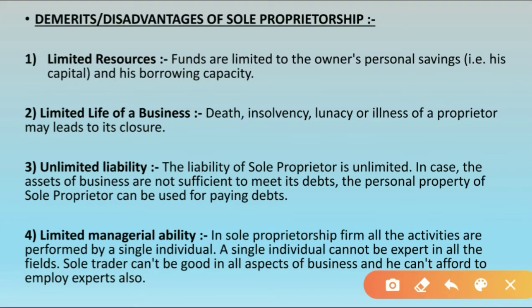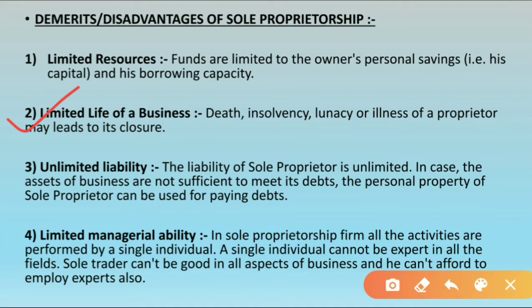Now the second limitation is limited life of a business. Limited life of a business says what? Death, insolvency, lunacy, or illness of a proprietor may lead to its closure.